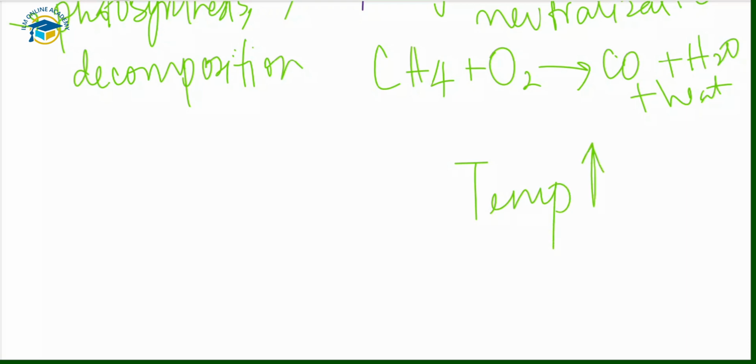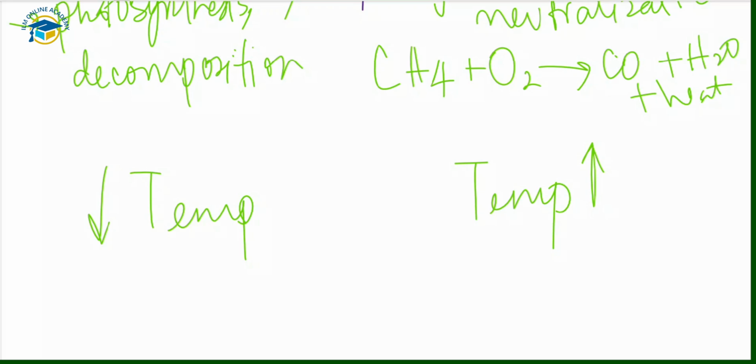The processes that take in heat from the surroundings are endothermic, and endothermic reactions absorb heat. The heat energy is taken in by the reacting substances, the system that is present there, so it leads to a decrease in temperature. Temperature usually decreases in case of endothermic reactions.